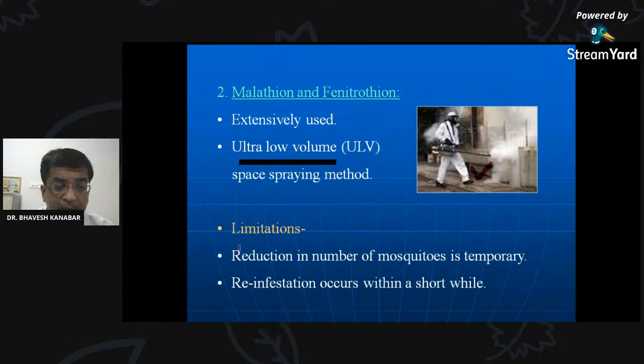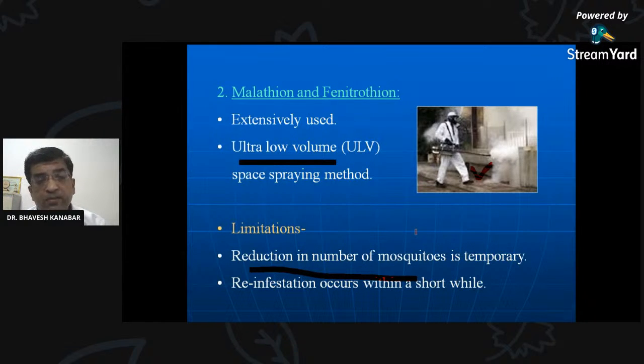And the limitation of this space spray: the reduction in the number of mosquitoes is only temporary. As compared to the indoor residual spray, which has a residual effect, here there is no residual effect. Only while the fogging is there, whatever adult mosquitoes are present can be killed.